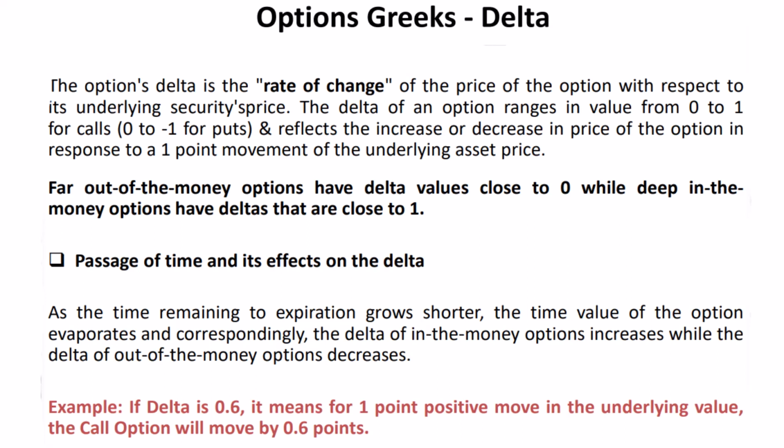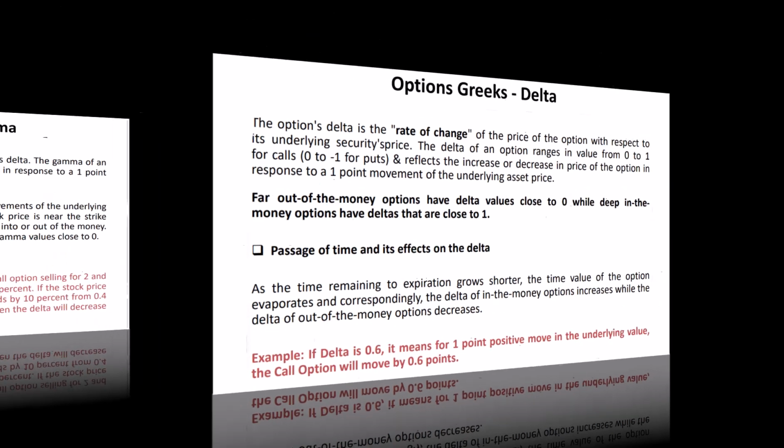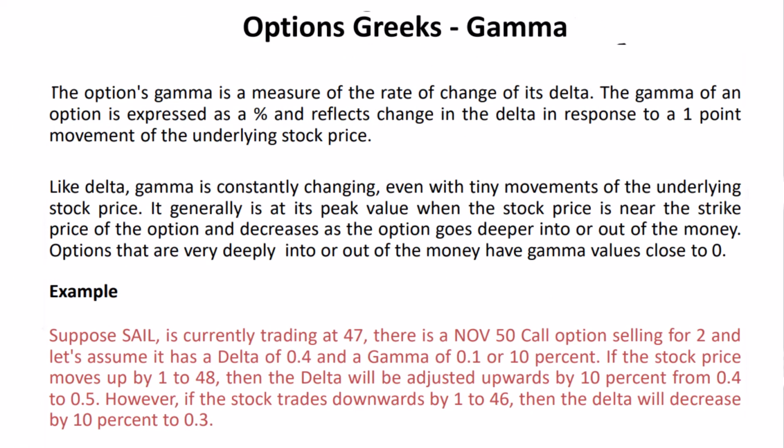For example, if the delta is 0.6, it means that for a 1-point positive move in the underlying value, the call option will move by 0.6 points. Understanding delta is crucial for assessing how an option's price may change in response to market movements and the passage of time.